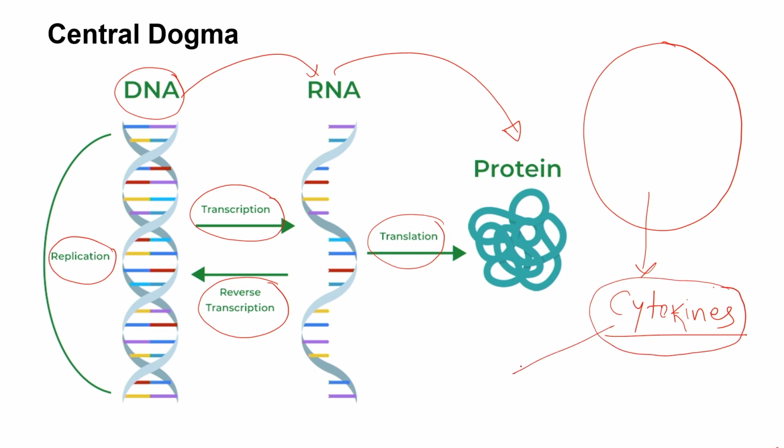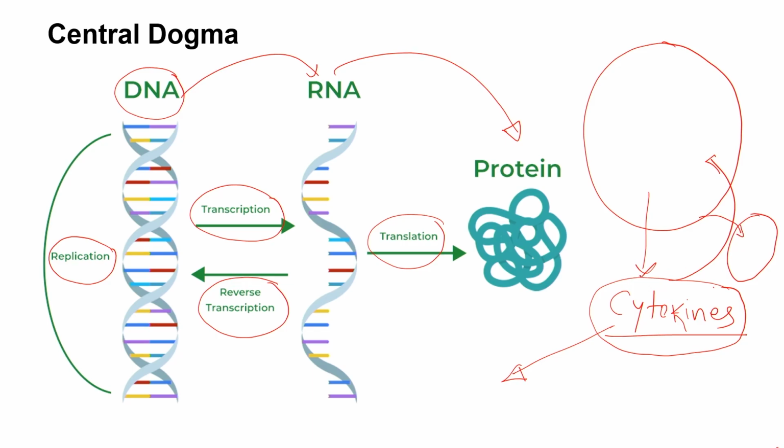Either they can go to a distant place through blood circulation and do what we call endocrine function. So these are the proteins which can go to a further distant organ to do some function which is endocrine in nature. This cytokine can modulate its own producer cell by something called autocrine function, which is largely understood for the immune cell, or cytokine can also do modulation in the neighboring cell population, what we call a paracrine function.